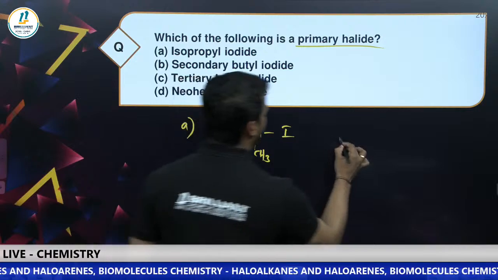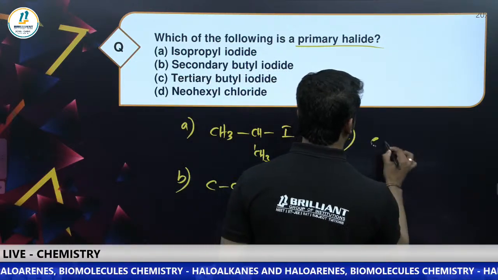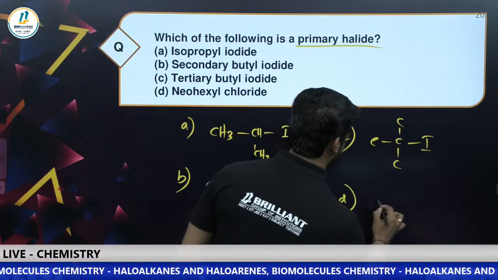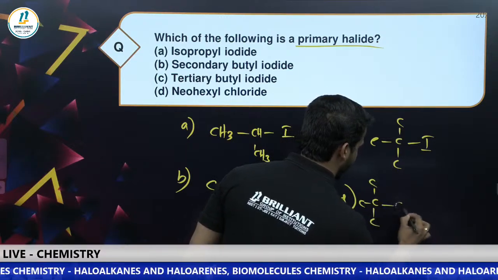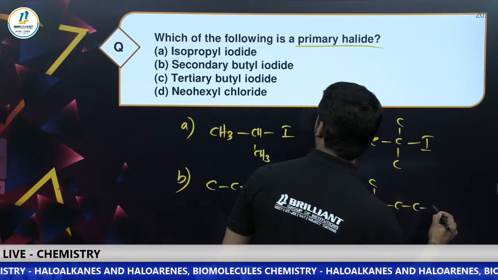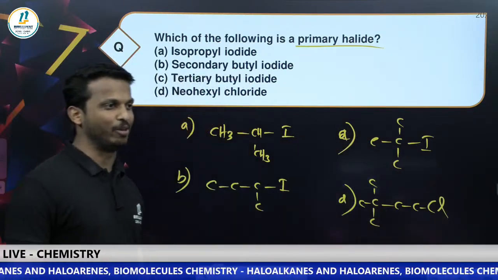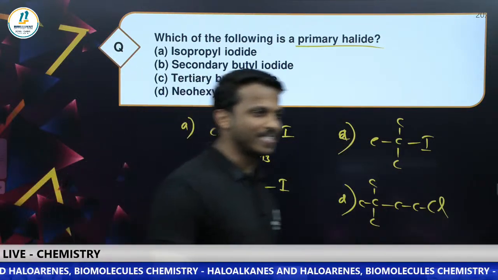Option C is tertiary butyl iodide. And option D is neohexyl chloride. Which one is a primary haloalkane?